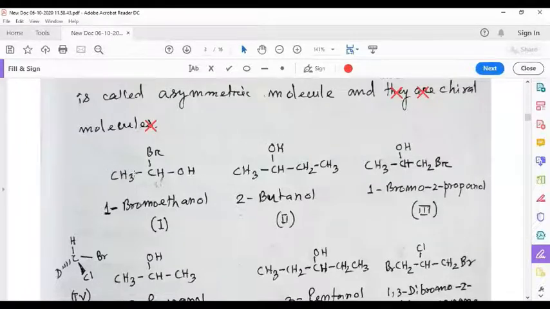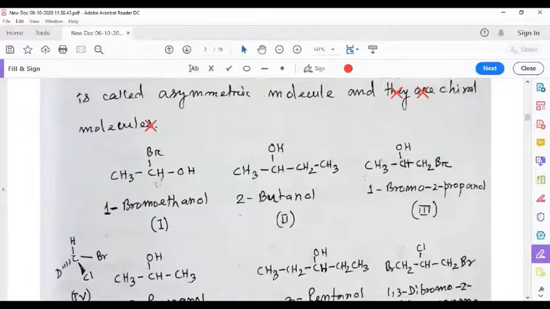One is methyl, one is hydroxy, one is bromine, and one is hydrogen. Because about this carbon there are four different atoms and groups. So this is an example of a chiral molecule or asymmetric molecule. Similarly, this one is an asymmetric molecule. Here one group is methyl, one group is ethyl, one group is hydroxy, one is hydrogen.